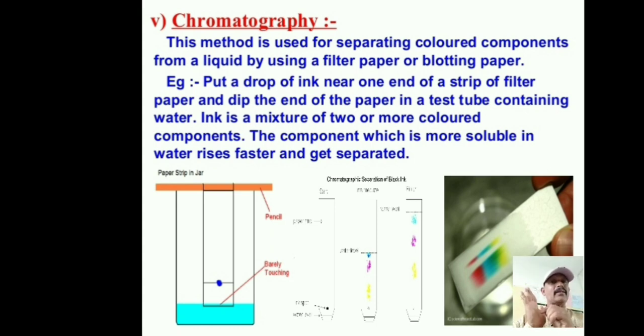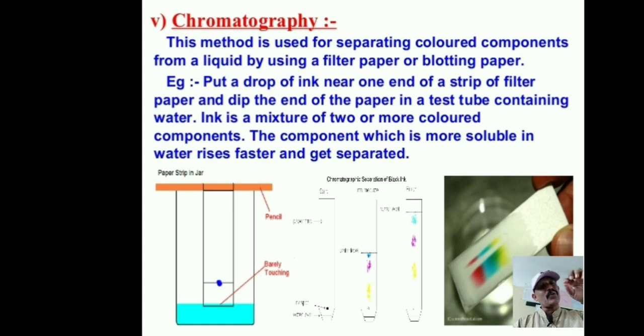Ink is a mixture of two or more colored components. The component which is more soluble in water rises faster and gets separated. So we can see the color strip on the filter paper. This is very easy and very interesting. You can put any color of ink, red, blue, green, black, whichever is available, on the end of the strip of filter paper.